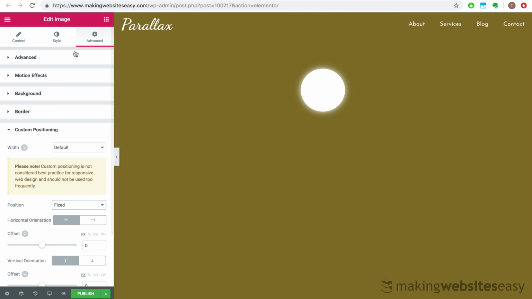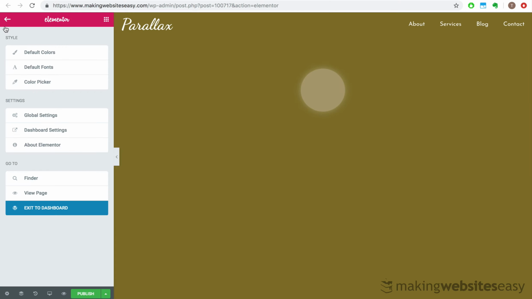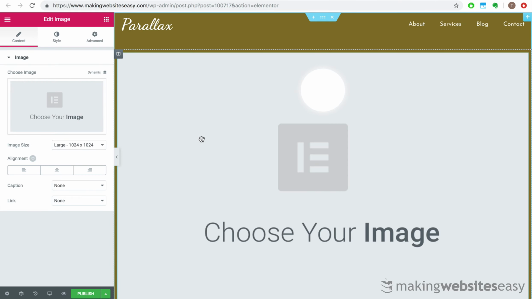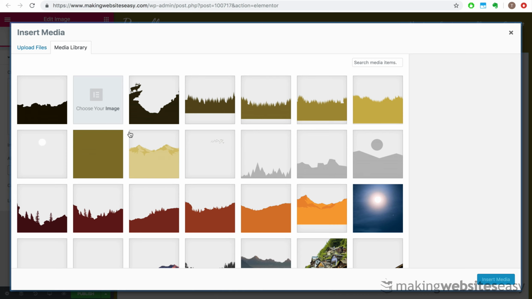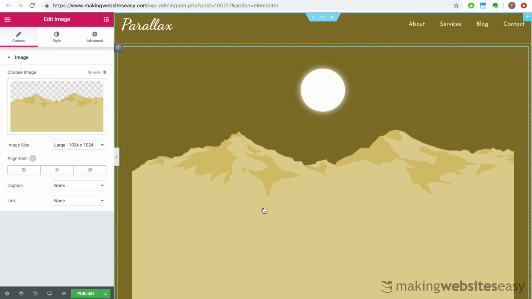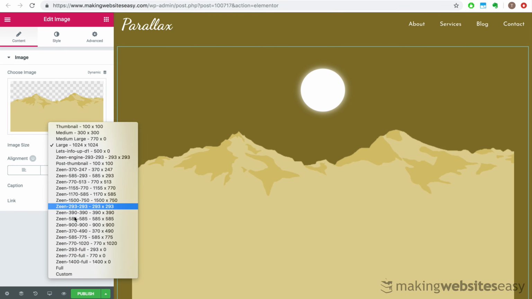Now let's add another image. We'll select the image element and then drag and drop it in place. And we'll choose our image to be the mountain. Now we'll also set the image size to be full.